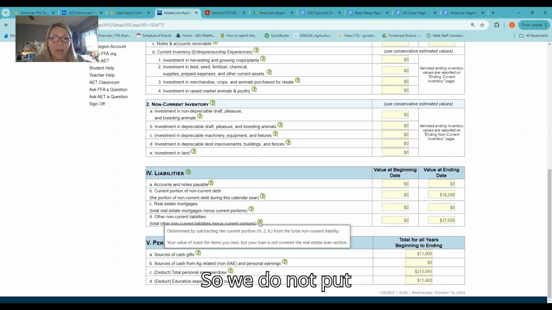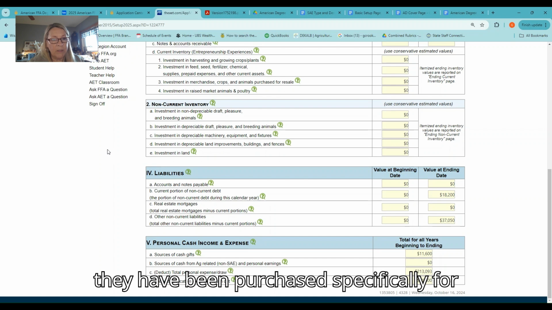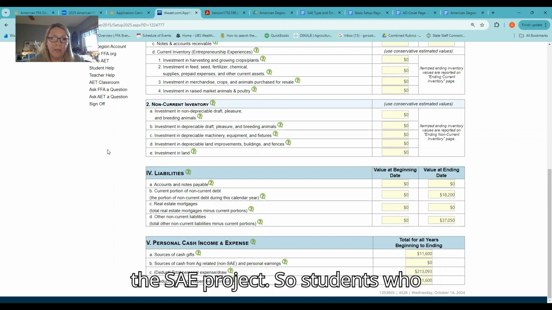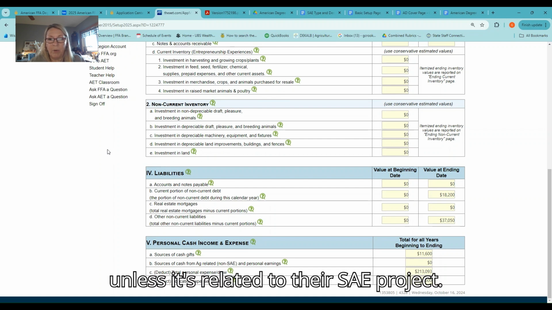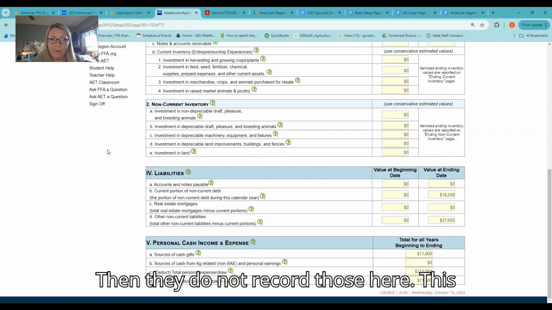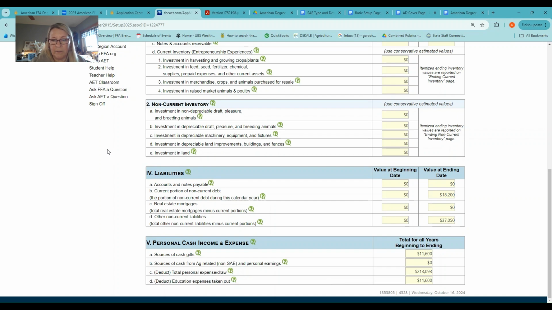So we do not put vehicles in here unless they have been purchased specifically for the SAE project. So students who have bought themselves cars, unless it's related to their SAE project, then they do not record those here. This is only liabilities related to their SAE project.